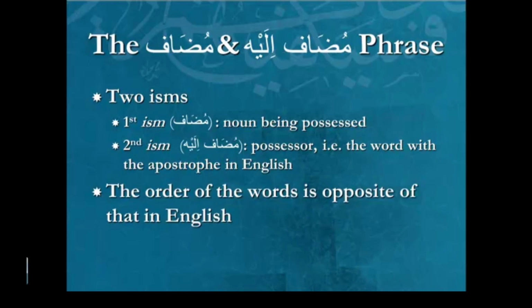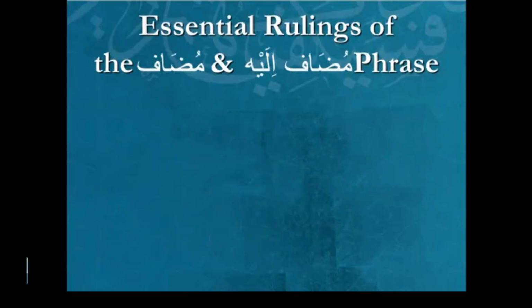Okay. Again, the order of the words is opposite of that in English. So in English you would say Zayd's book, with Zayd appearing first and book delayed, but in Arabic it would be Kitabu Zaydin. Okay, and another example is like Allah's Messenger. The word with the apostrophe in English comes first, but Rasulullahi is the way it would be expressed in Arabic. And now let's go ahead with the rulings.